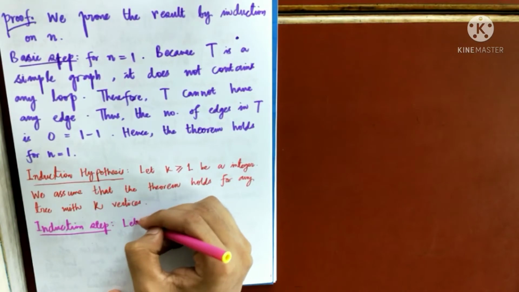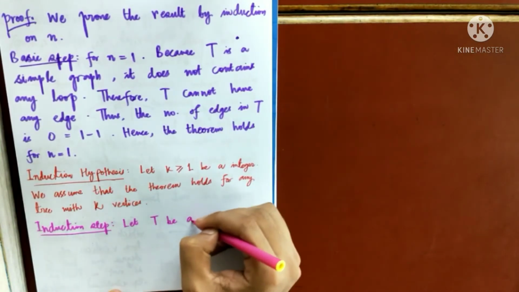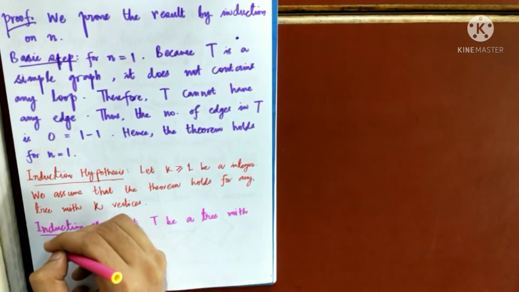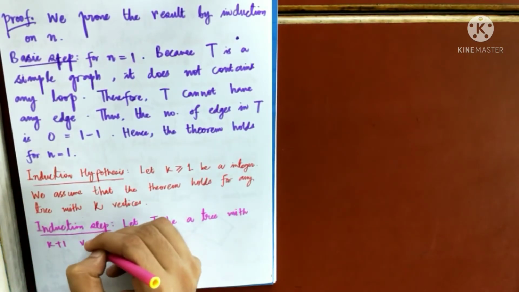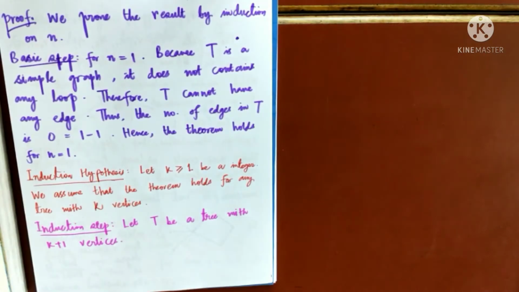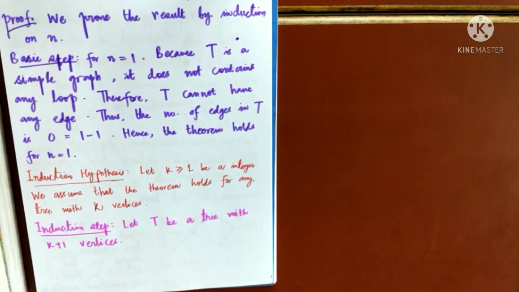Let T be a tree with k plus 1 vertices. What do I want to prove? I want to prove that this tree will contain k edges, because what is 1 less than k plus 1? It is k. I want to prove that my tree T has got k edges. Keep that in mind. If I can do that, we are done. Okay.